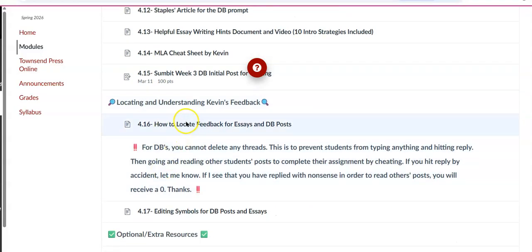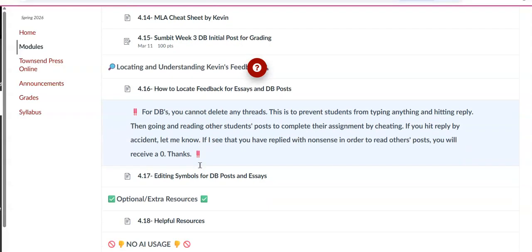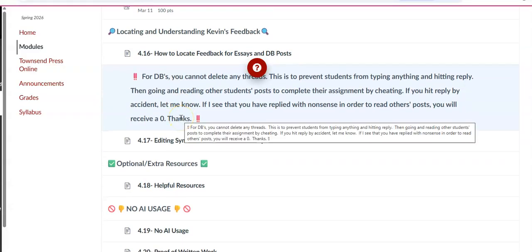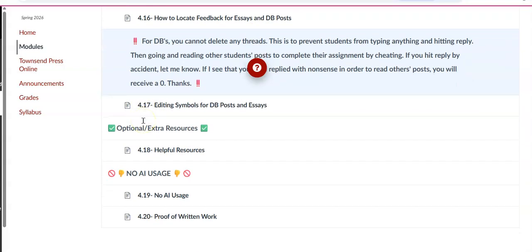And then I use a lot of abbreviations because I have a lot of essays to grade, so I just fly through them. If I put CS, it means comma splice, for example. Those are there. You may want to make a copy of that so you can refer to it. And then here, how to locate feedback for essays and discussion board posts. That'll show you how to do that, because I don't want you just to look at the grade. You have to look at the feedback as well, or what's the point if I'm not giving you feedback? What does an 80 tell you? Oh, I did okay, but what do I need to improve? All right, optional resources.